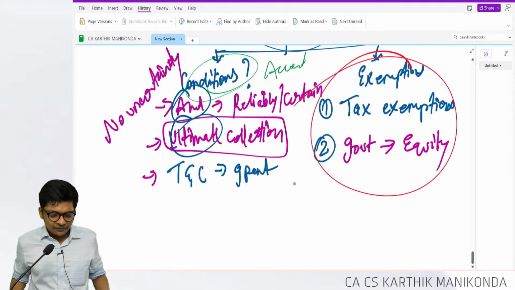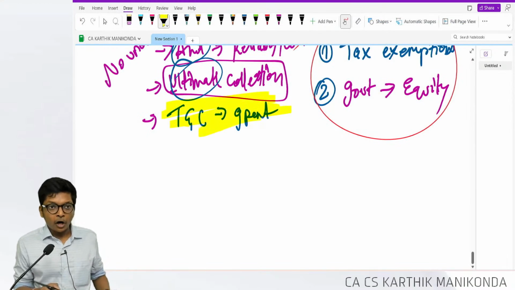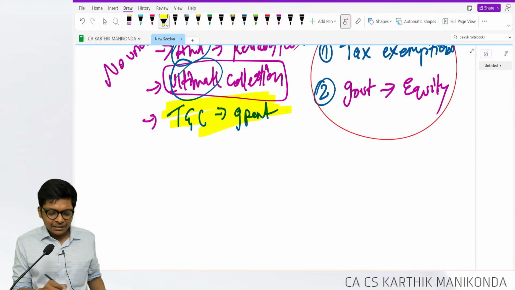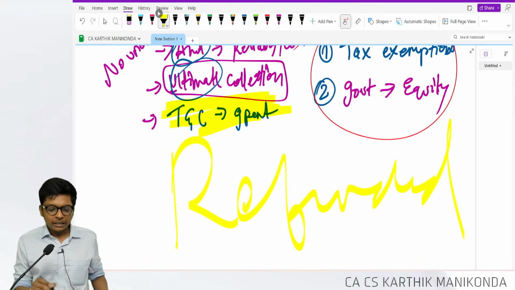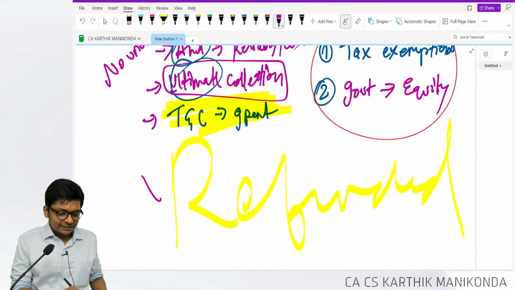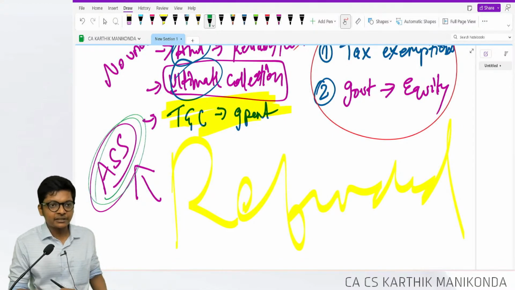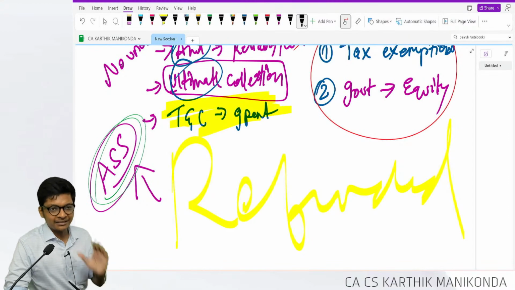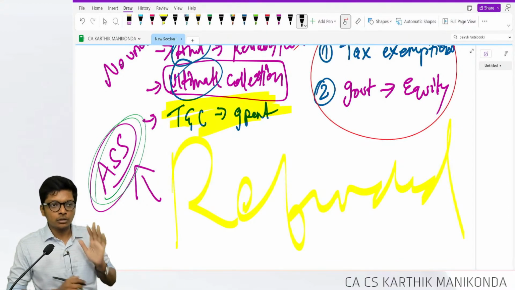Sir, what happens if these terms and conditions are not met? After receiving the grant, the grant has to be refunded. Refund of government grant is treated as an extraordinary event as per AS 5. It's a group 2 standard, but it's that simple. Refund of government grant is what? Extraordinary event. That's all.